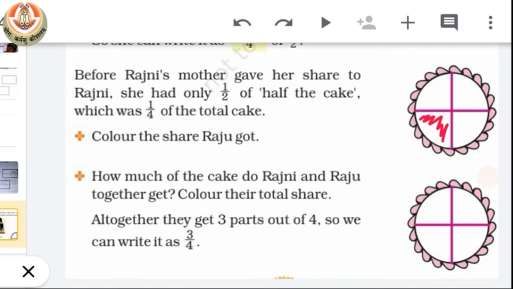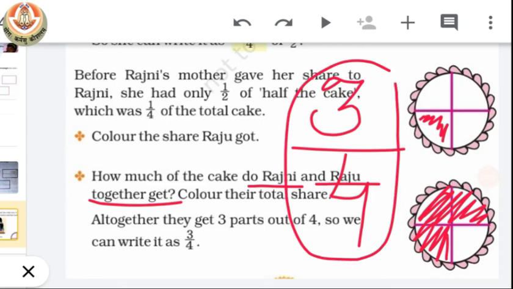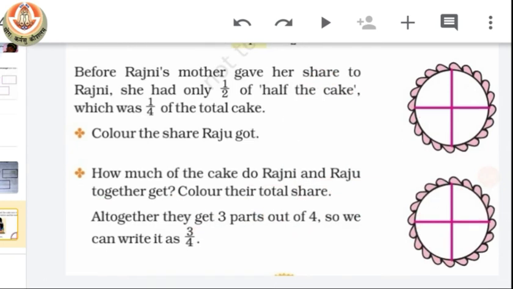How much of the cake do Rajni and Raju together get? So you can see here, Rajni will get half share of cake and Raju will get a quarter. Now you can see here, out of 4, how many are shaded? 3. So that means Rajni and Raju together get 3/4 of the total cake. Together they will get 3 parts out of 4, that is 3/4. I hope this activity is clear to you all.